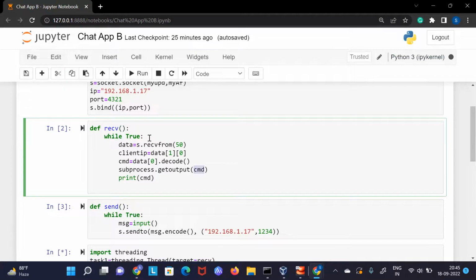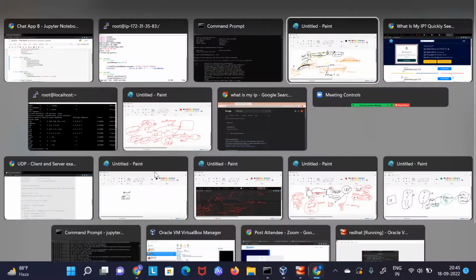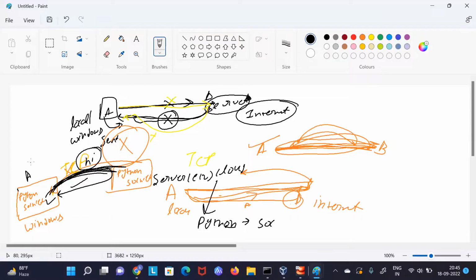Now you will say, if your Windows user closes everything and shuts down his operating system, then when he reopens it, we will again need an initiation from A only. From this local machine only, we will again need an initiation.